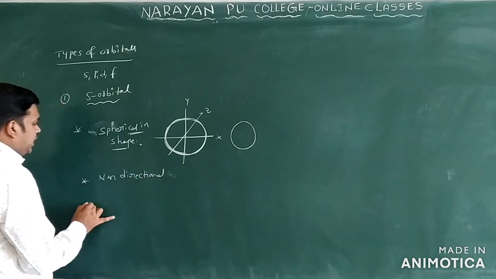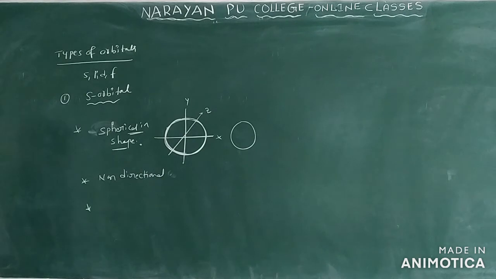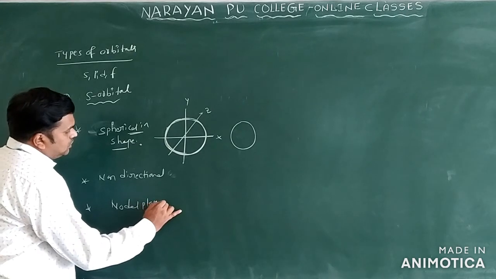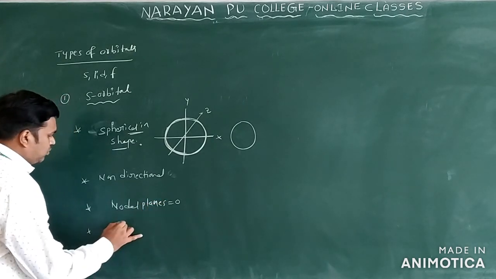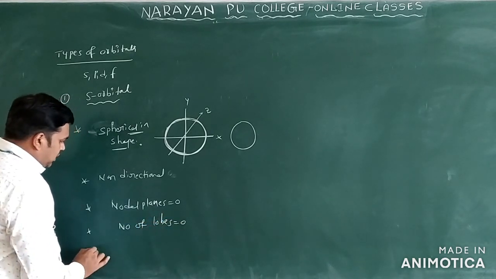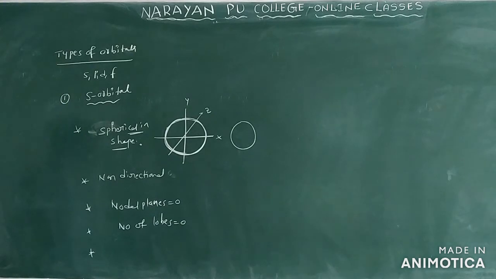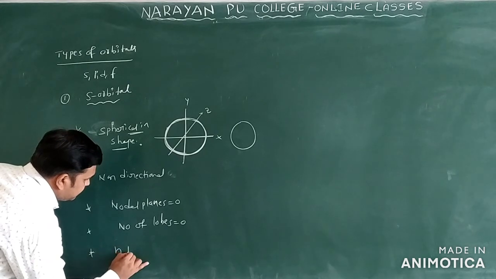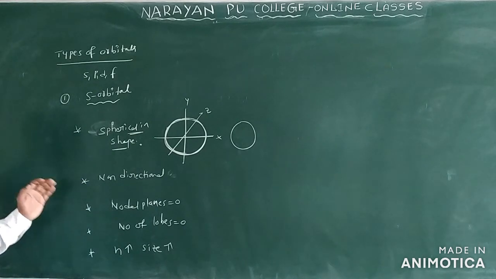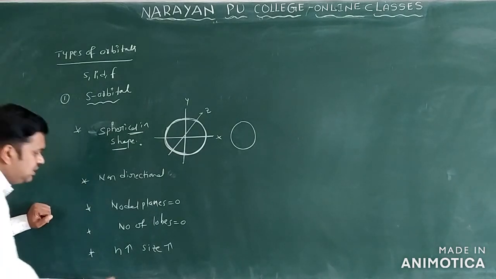Then the next one, nodal planes. The number of nodal planes is equal to 0, and the number of lobes is also 0. I will explain what a nodal plane and lobes are. One more point: as the n value increases, the size increases. You can write 1s, 2s, 3s like that. Then what will you get here?